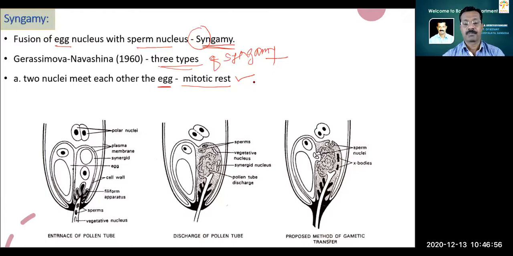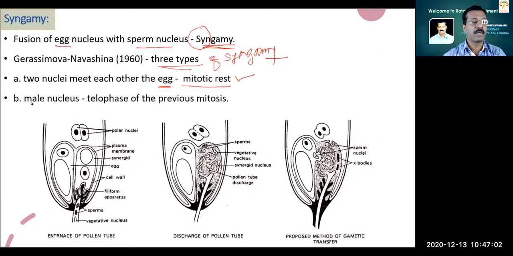And secondly, the male nucleus is at the telophase of the previous division, the last division. Then after it completes its remaining divisions, it goes to fusion. So this is the discovery.